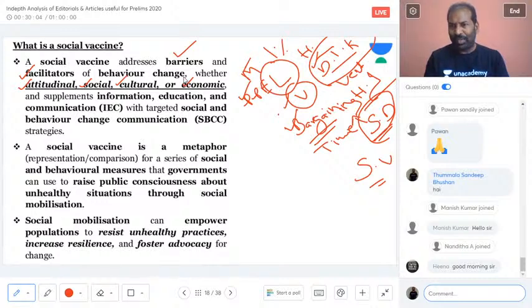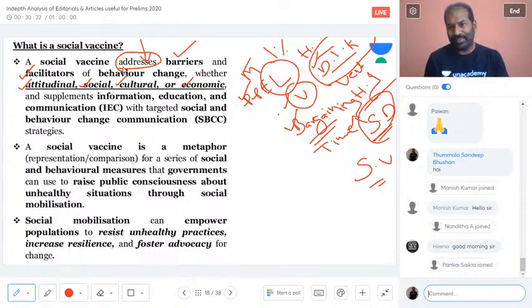And what all of you have said, everyone, all the points, you're absolutely right, and this is what the social vaccine talks about. It addresses, this is very important. While you are writing in the mains, please do not forget to use this word. Social vaccine addresses the barriers and it is a facilitator of behavioral change, in regards to attitudinal, social, cultural and economic.